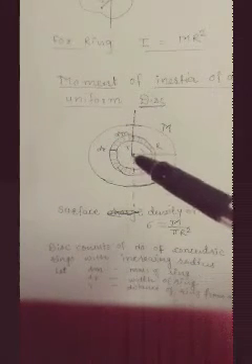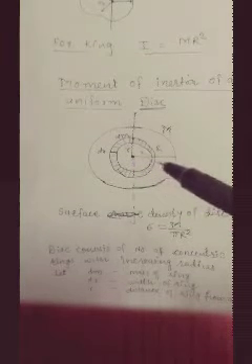and suppose this disc is rotating about an axis passing through its center and perpendicular to the plane, and the radius of this disc is capital R. Let the surface density of this disc be sigma.